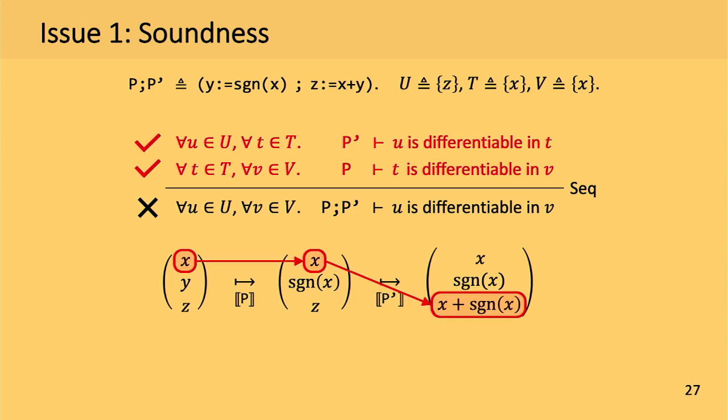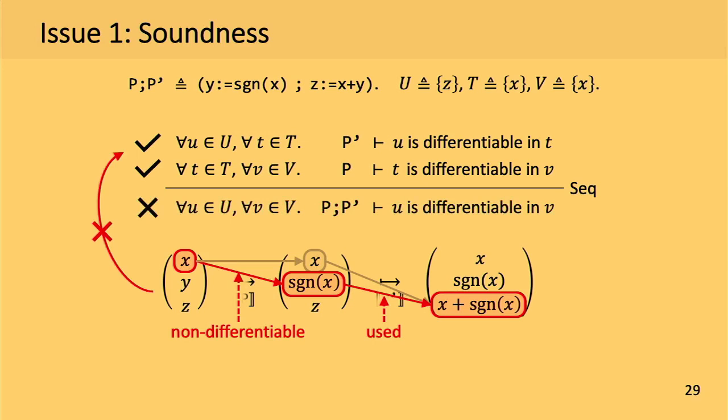To do so, let's revisit this example. If you look at this example and these premises of the rule, you can see that we check the differentiability between some variables in P and P prime, but we don't check the differentiability between some other important variables. For instance, in the second program, z depends on y, and in the first program, y is non-differentiable in x. Because of this, in the entire program, z is non-differentiable in x. But this rule does not check such problematic dependency and non-differentiability, and this is the reason why this rule is unsound.